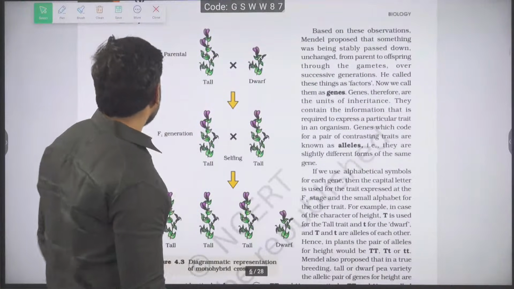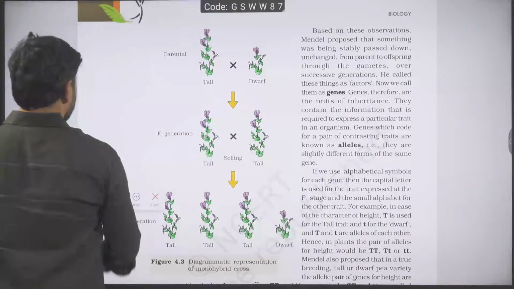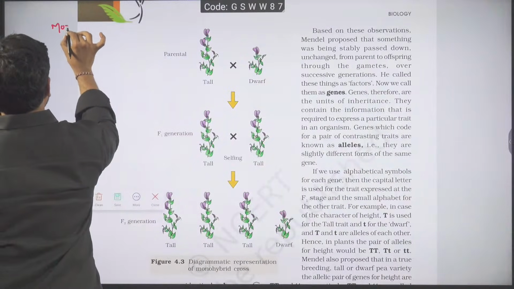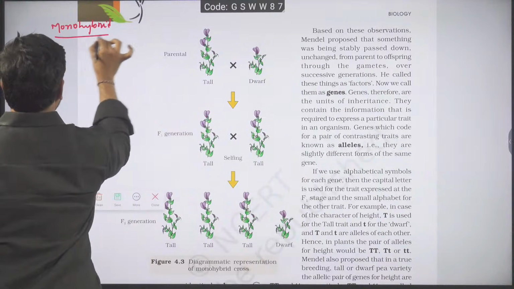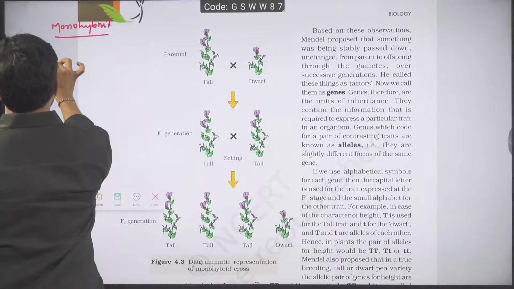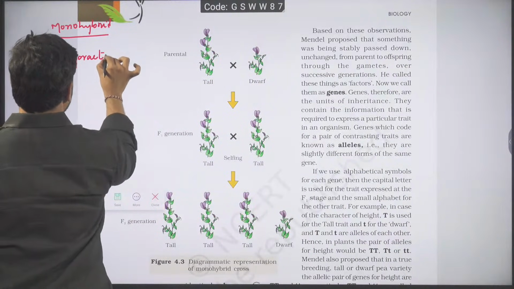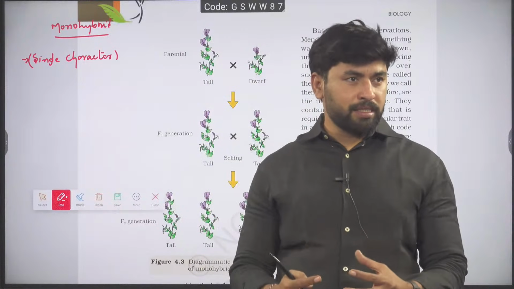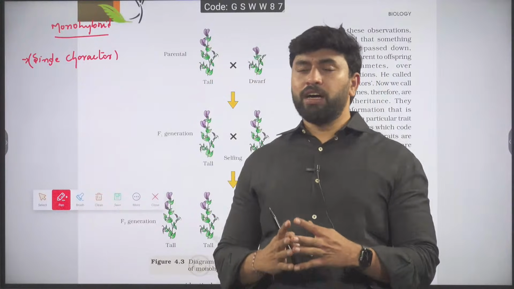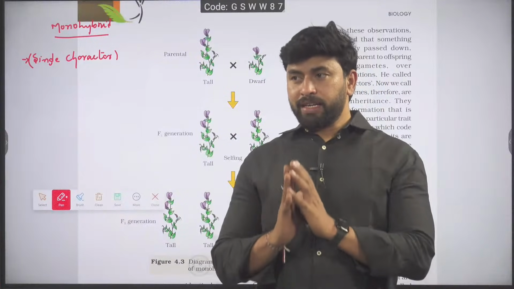Observe this. Mendel had conducted a monohybrid cross. First of all, what do you mean by monohybrid cross? Say, he wants to study a single character. How? One character would be inherited. First of all, he had chosen 7 characters. The beauty of Mendel's studies is he didn't want to study all those characters at a time. He wanted to study one character each time.